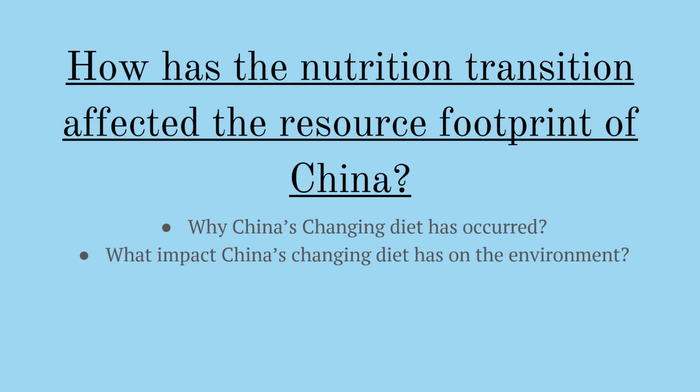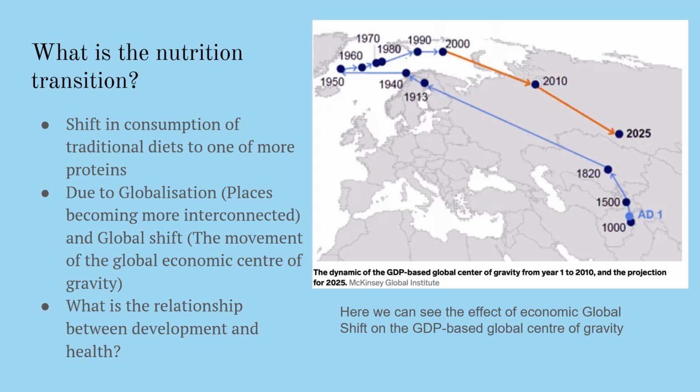Today we'll be exploring how the nutrition transition has affected the resource footprint of China. The resource footprint refers to the sum of resources consumed by an organisation, including energy, carbon, water and land. China's water consumption in cities has increased 53.2% per capita since 1978. The nutrition transition refers to the shift from consumption of grains and traditional rural diets to one of more proteins